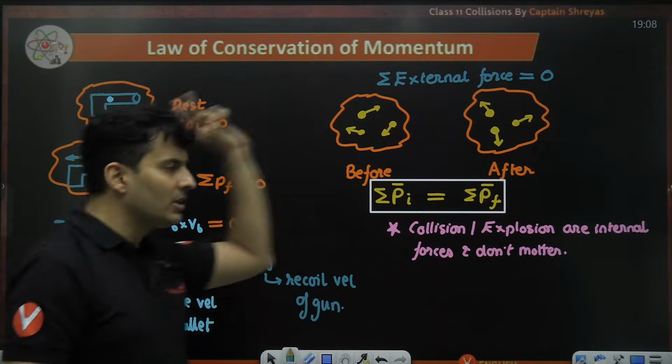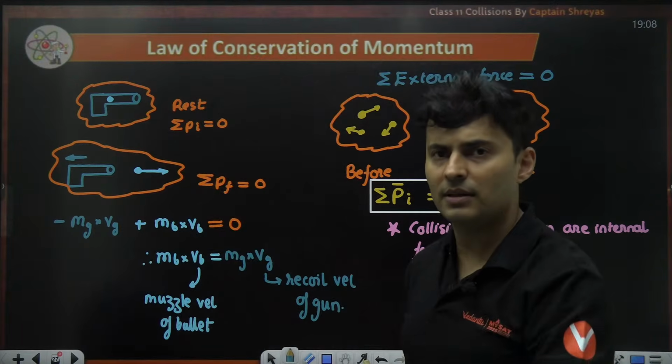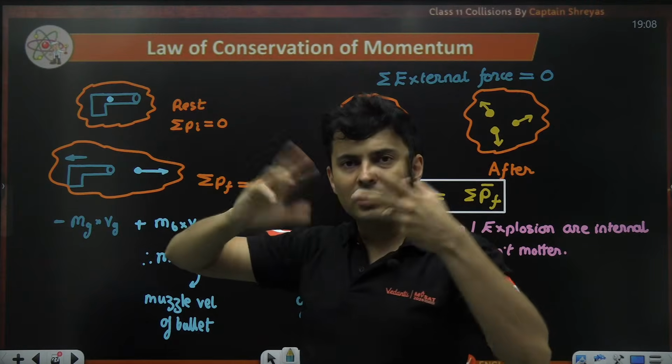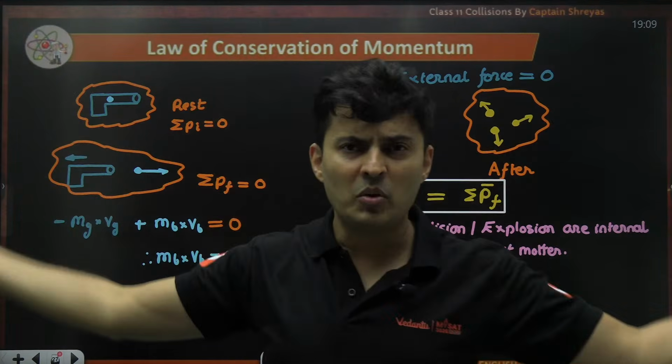Is this absolutely clear how we applied the law of conservation of momentum? In this system, the gun applying the force is an internal force. From outside, nothing was there.